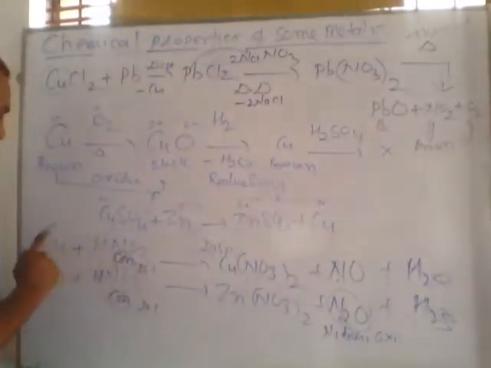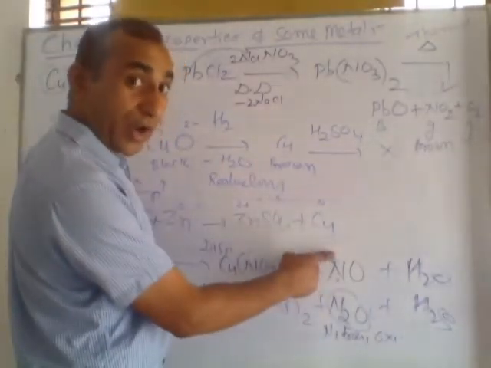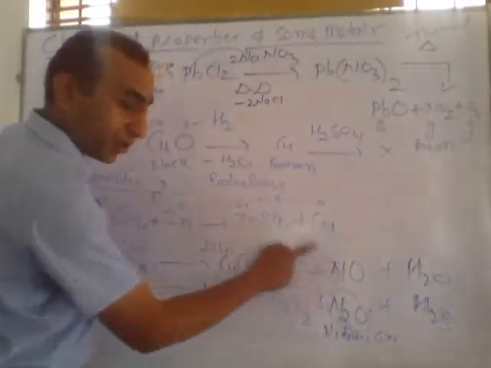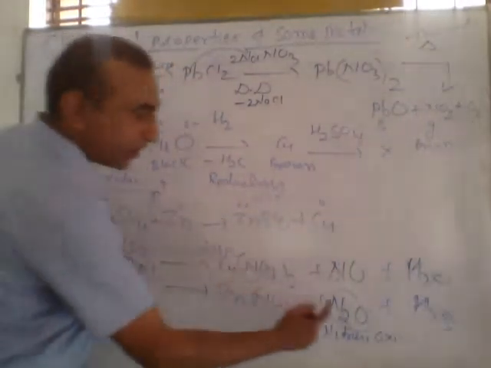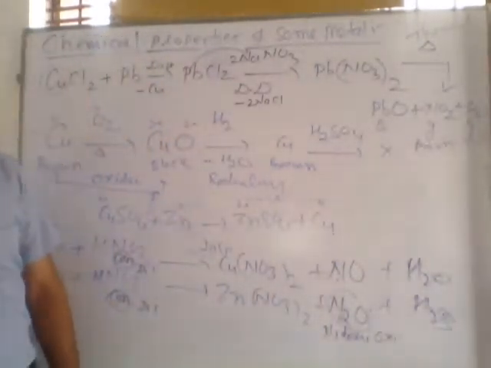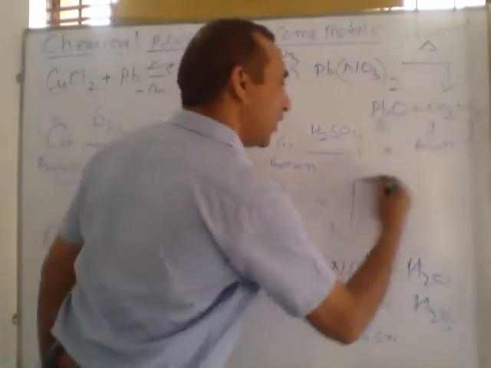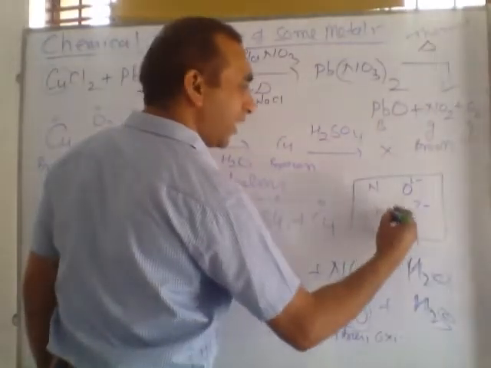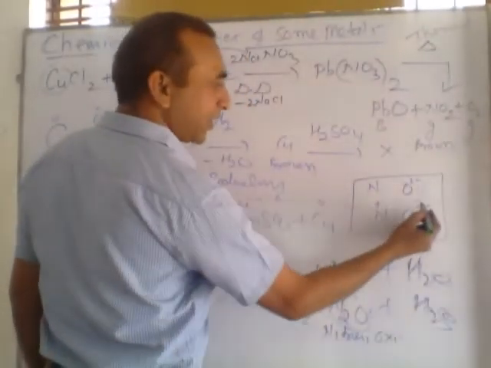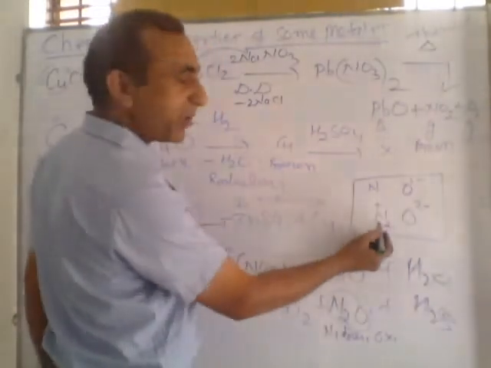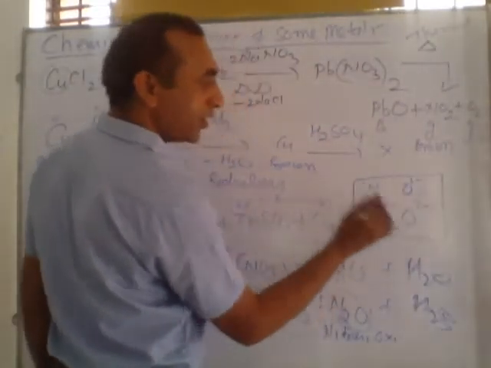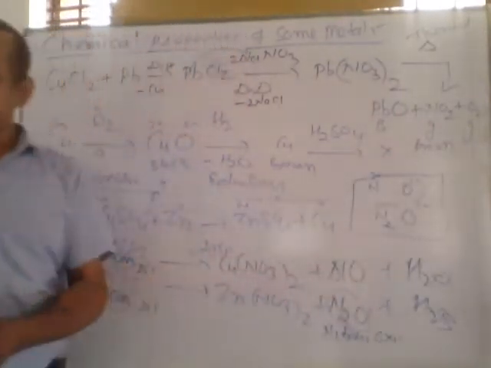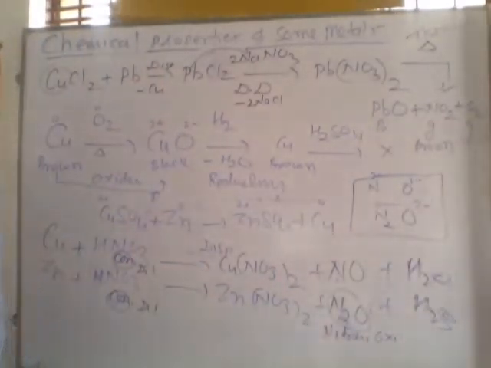With dilute nitric acid, copper forms NO, NO is called nitric oxide. In nitric oxide, valency of nitrogen is 2. And zinc reacts with nitric acid and forms nitrous oxide. In this case, the valency of nitrogen is 1. Here, look here, the valency of oxygen is -2. This is N, N. If the valency of nitrogen is +1, then we write here the valency of oxygen in crisscross pattern. This is nitrous oxide, laughing gas. If the valency of both is 2, 2, then they cancel and form NO. NO is nitric oxide.